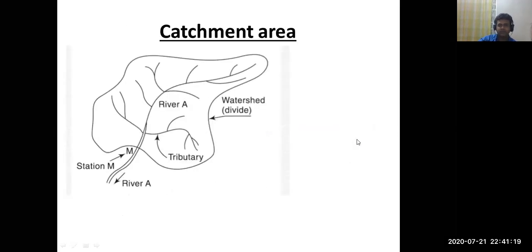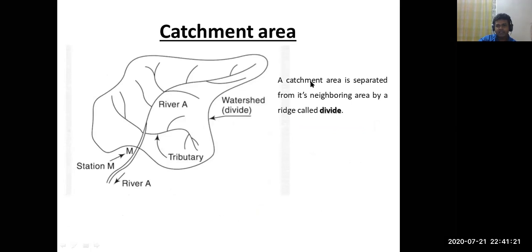Now, this is the watershed, and the catchment area is separated from its neighbor area by a ridge called the divide. This line is the divide.